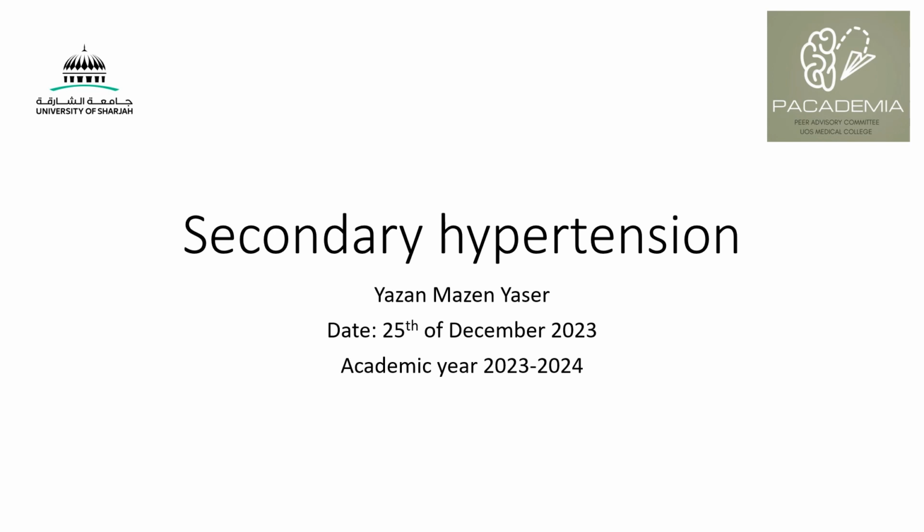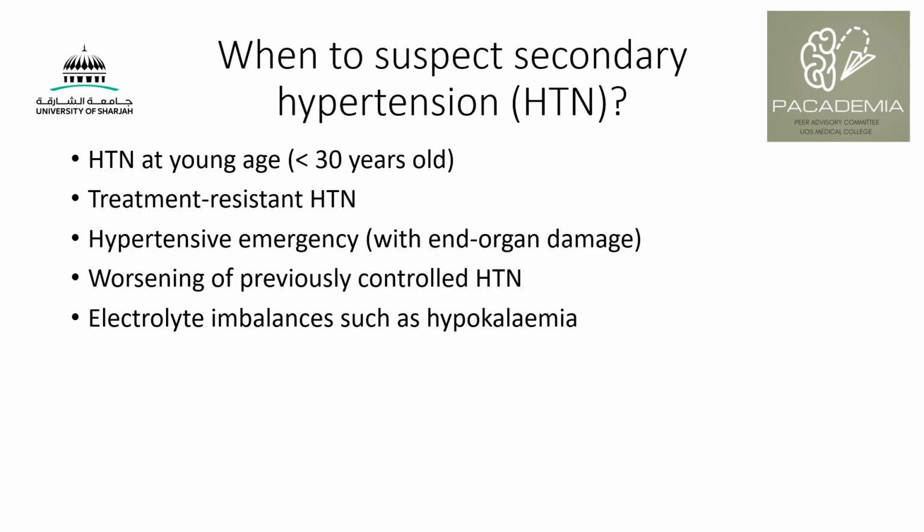Today we're going to discuss secondary hypertension and how to classify its causes. Secondary hypertension is hypertension due to an underlying medical condition or disorder. Some of the conditions which allow you to suspect secondary hypertension include having it at a young age. This is usually a concerning time where we consider secondary hypertension, especially if it occurs at less than 30 years of age, although it can occur at other ages. They have some causes or associations with each age group.